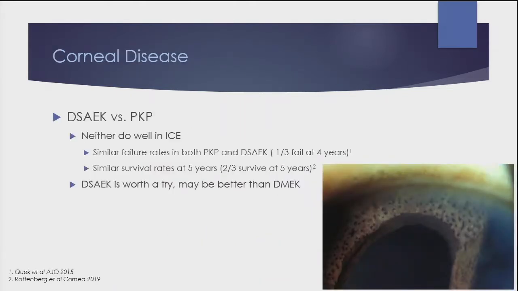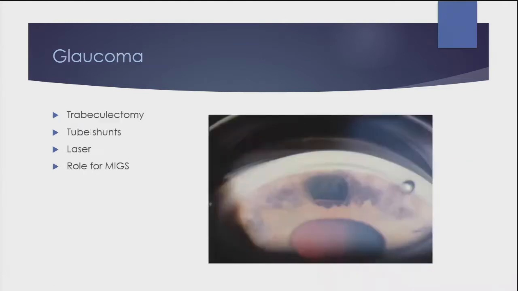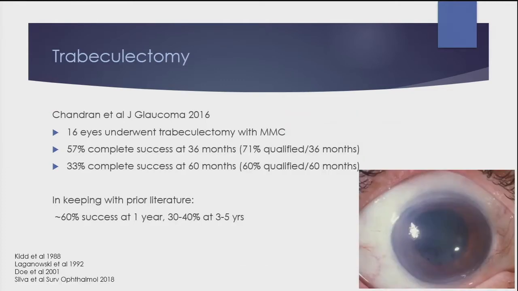In corneal disease, the literature suggests that DSEK and PKP both do okay for ICE. There are similar failure rates and survival rates for both PKP and DSEK in the published literature, so most of our cornea colleagues would agree that DSEK is worth a try in terms of the safety profile, and it is likely better than DMEK because the DSEK tissue has a little bit of a ridge that those cells may find harder to migrate over. For glaucoma, we're left with our traditional choices: trabeculectomy, tube shunts, or laser, and obviously, is there a role for MIGS in these eyes?